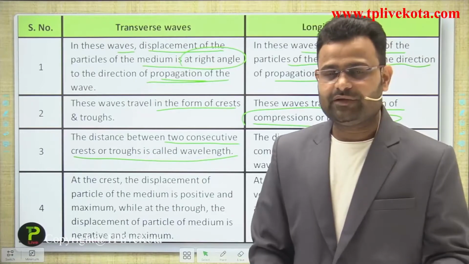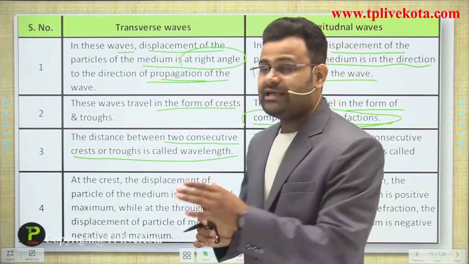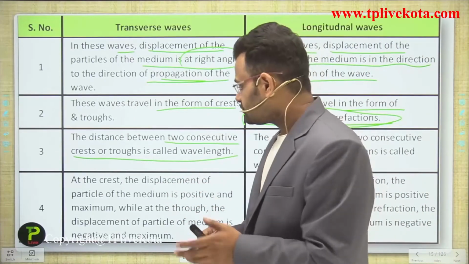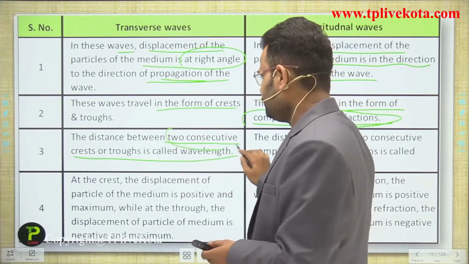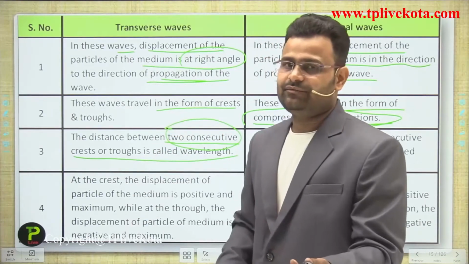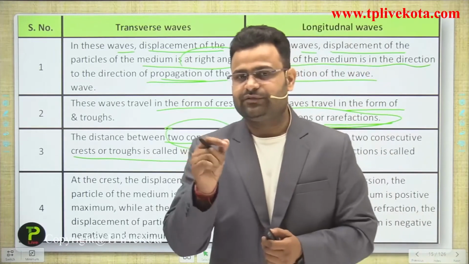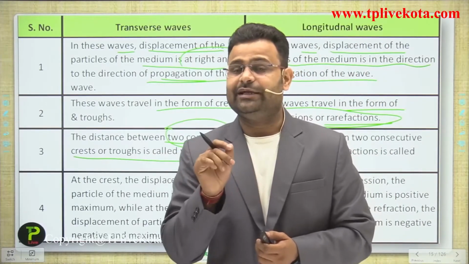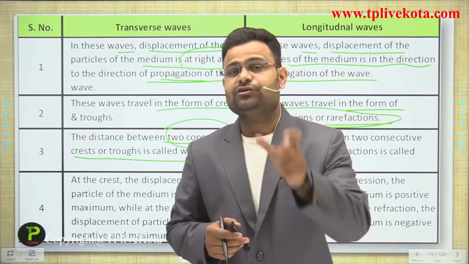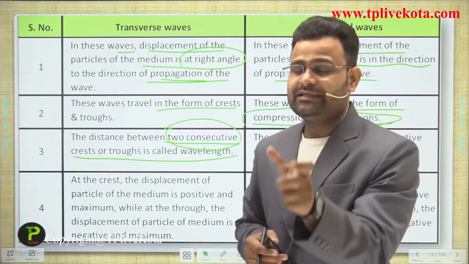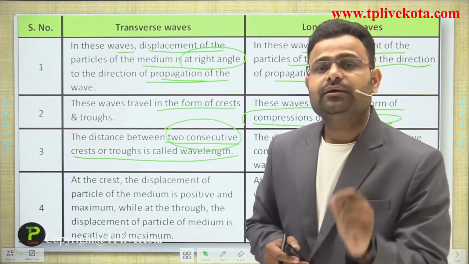The distance between two consecutive crests or troughs is called the wavelength. What is the wavelength, guys, in that form? It is the distance between two consecutive crests or two consecutive troughs. If two consecutive crests and troughs are formed, guys, the distance between any two crests or any two troughs, but the condition is that they are consecutive, that distance is called the wavelength.